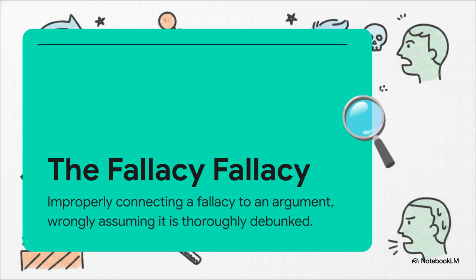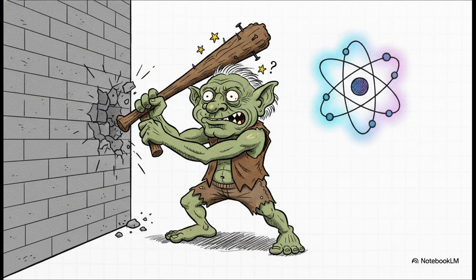But here's the thing. Just naming a fallacy doesn't automatically mean you've won the debate. It doesn't even mean you've properly understood the other person's point in the first place. The source text breaks down exactly how internet trolls fall face first into this trap. First, they often just completely misunderstand the fallacy to begin with. Second, they completely fail to appreciate nuance. Like if someone quotes Albert Einstein on a complex physics question, a troll might jump in and yell, "Appeal to authority." But actually, citing a legitimate expert in their specific relevant field isn't a fallacy at all, it's just good evidence. And finally, they assume a thorough debunking way too prematurely, completely missing the wider context of what's actually being discussed.